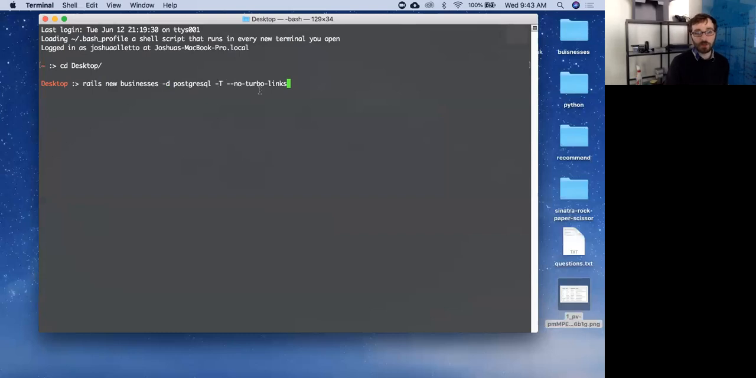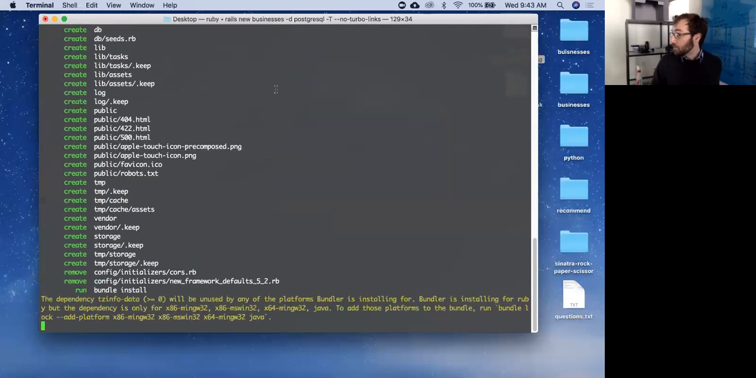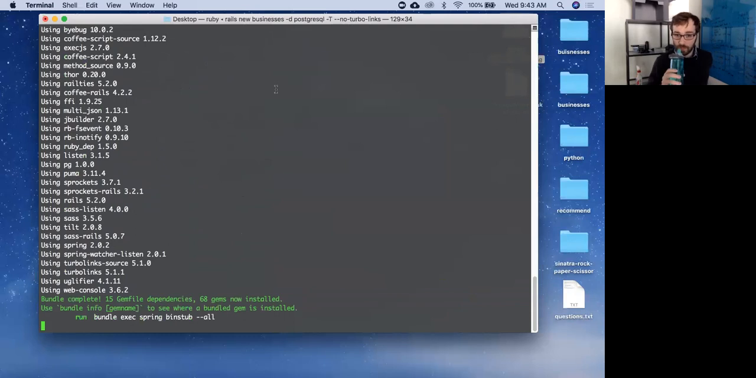So now I'm going to hit enter. And I'm doing this on my desktop, by the way. All of this stuff is going to happen, and we'll go over all of this in a second. This might take a second. This is all Rails. Okay.